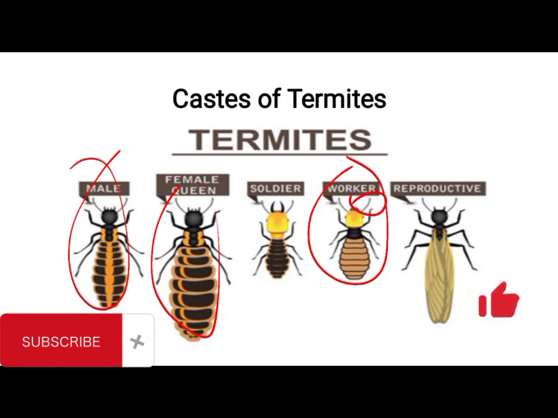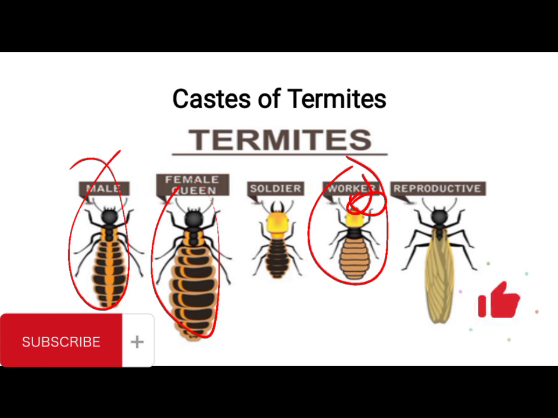Well-developed mouth parts for the purpose of what? The purpose of working. Workers are responsible for building the termitarium, searching for food and bringing in food for other members in the colony. Apart from that, they also help to collect eggs and care for the young.